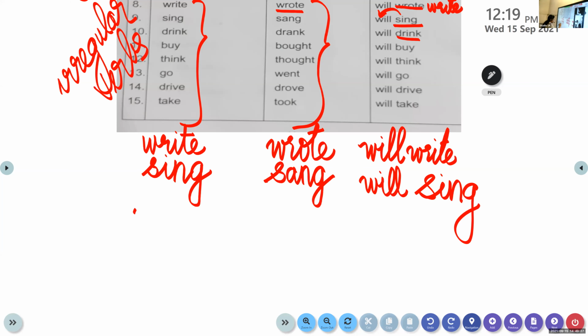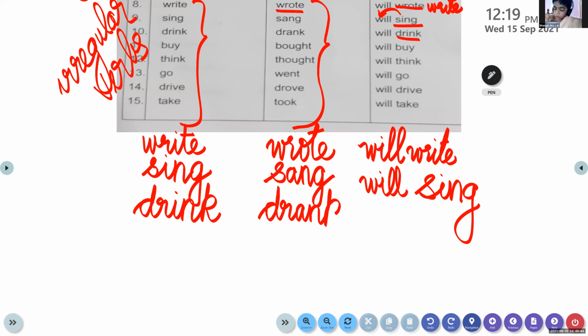Okay, drink. What's the spelling of drink? D-R-I-N-K. Drink. Past tense form of drink, it is drank. D-R-A-N-K. Drank. And the future tense form is that add will before the base form of the verb.